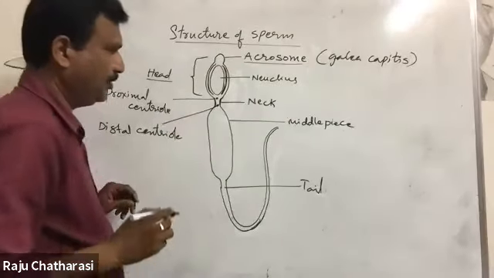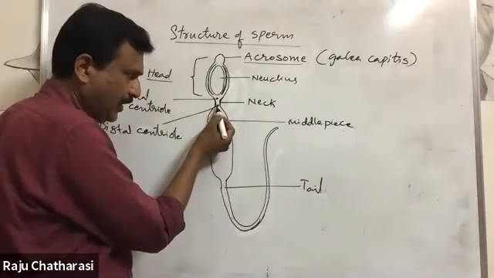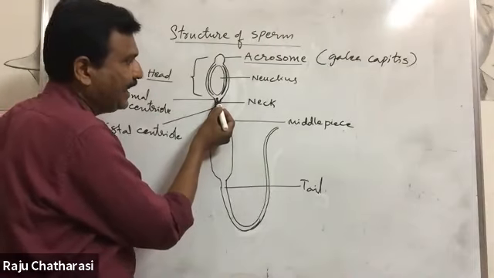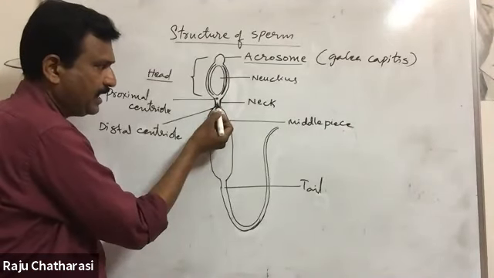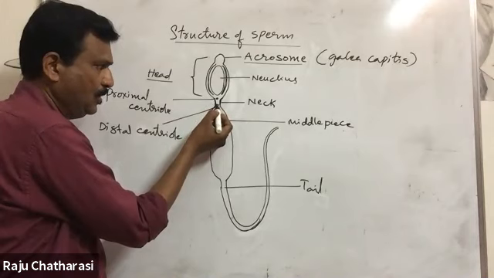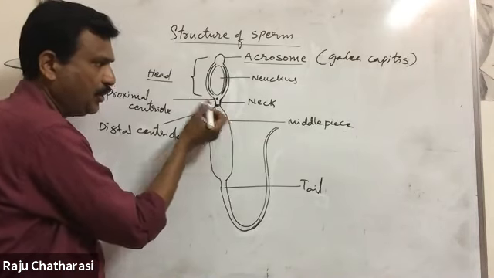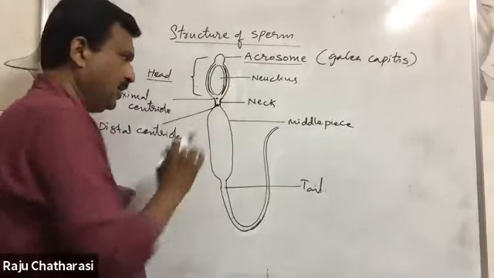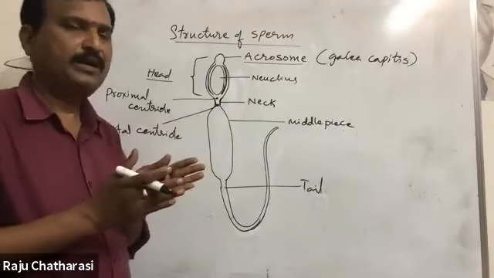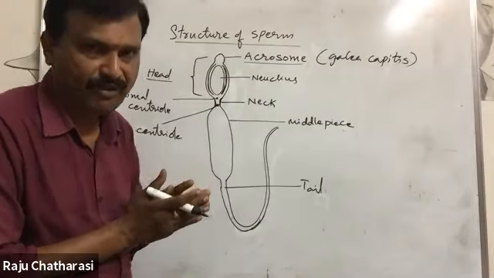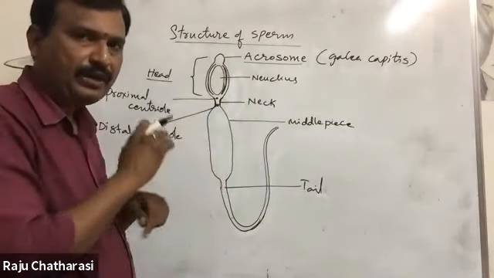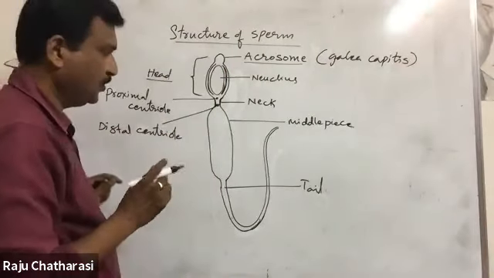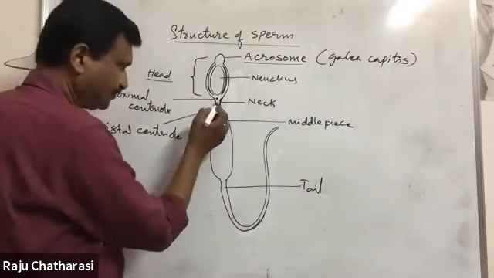The distal centriole is arranged at a right angle to the proximal centriole. Please remember, the distal centriole is arranged at a right angle to the proximal centriole. These two centrioles will be separated from each other during the differentiation phase, during spermatogenesis, right, Nana?